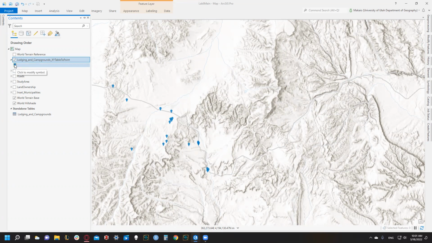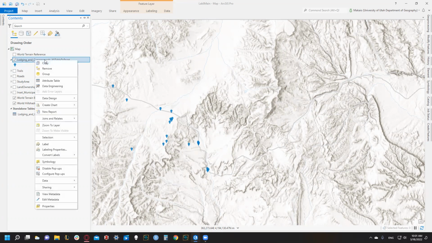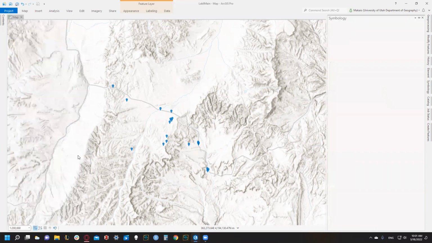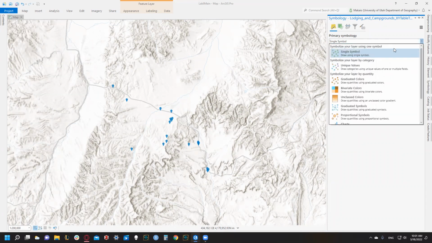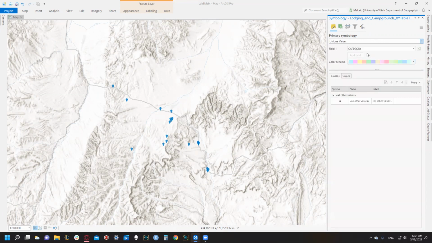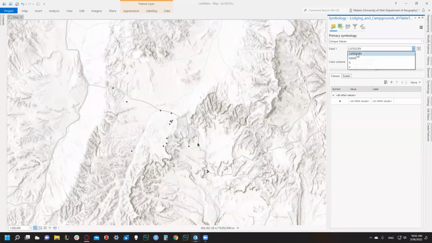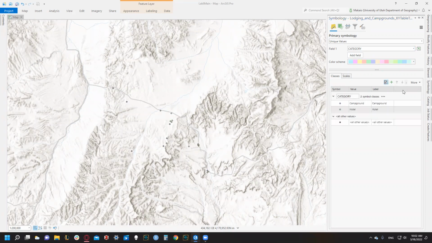So then we can just click to modify the symbol in the contents panel, or we can right click on the layer and then go to symbology. This layer has multiple features that we want to display, so we're going to choose unique values. If we click the field 1, we have name, our latitude and our longitude. So we're just going to select category, and it's okay if the other values don't pop up. We're going to select all other values, and we can see that we've got campground and hotel right here.